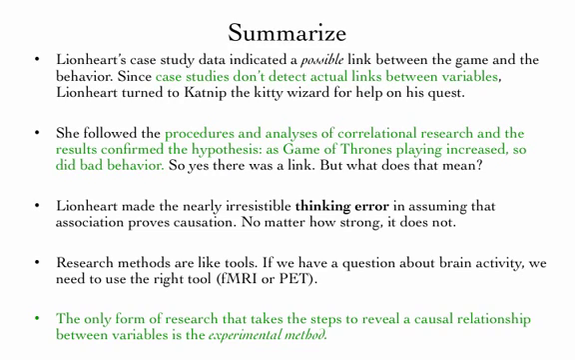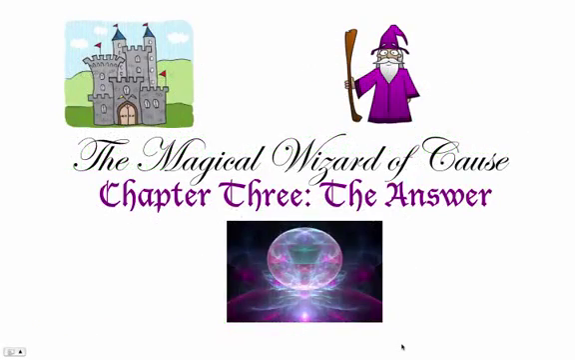Lionheart had made the nearly irresistible thinking error in assuming that association proves causation. No matter how strong the correlation, it does not. Research methods are like tools. If we have a question about brain activity rather than brain structure, we need to use the right tool, which would be the functional MRI or a PET scan rather than the MRI or a CAT scan. The only form of research that takes the steps to reveal a causal relationship between variables is the experimental method.